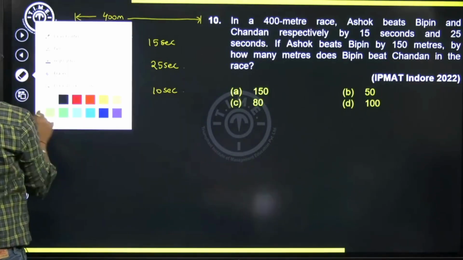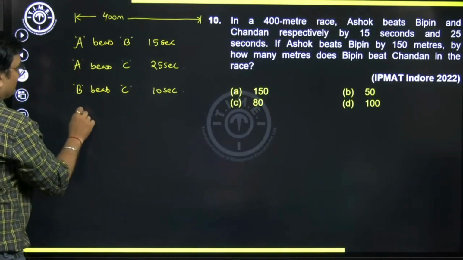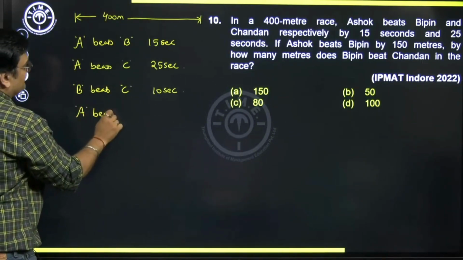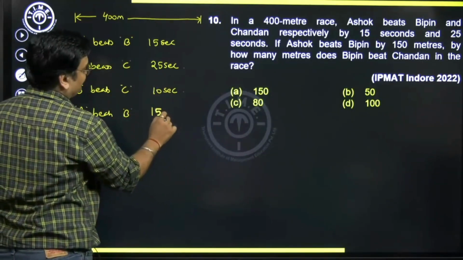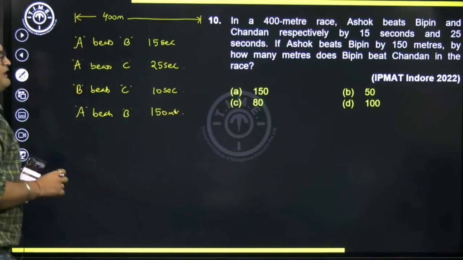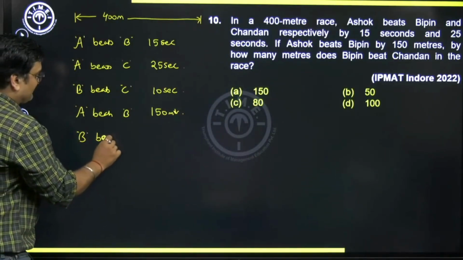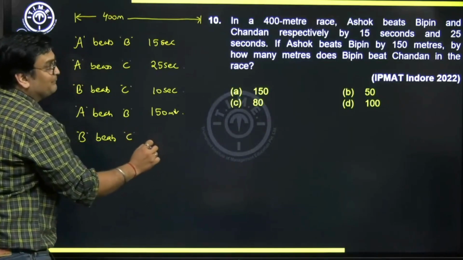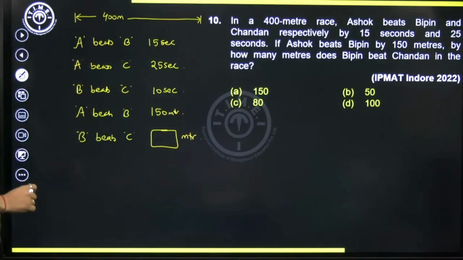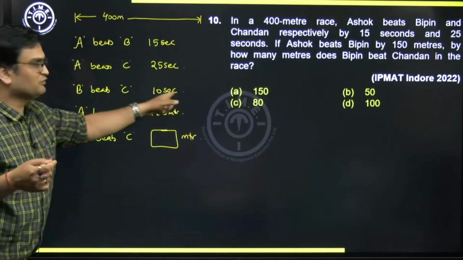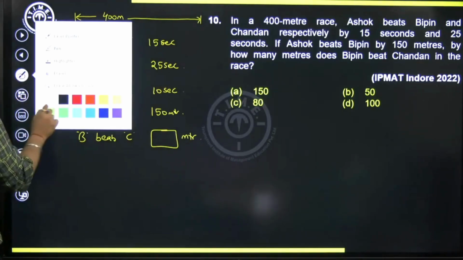Now let's continue with the question. Ashok beats Bipin by 150 meters. This information was already given, but this time it is given in distance, 150 meters. By how many meters does Bipin beat Chandan? B beats Chandan by how many meters? Had the question been in time, we already know the answer, 10 seconds. But the question is in meters, distance. Let's try to figure that out.